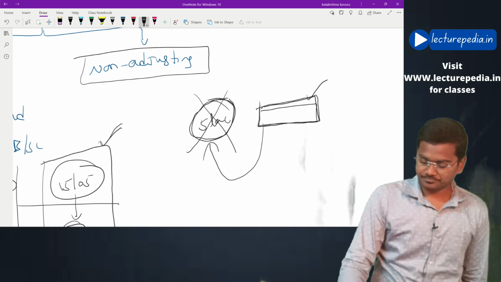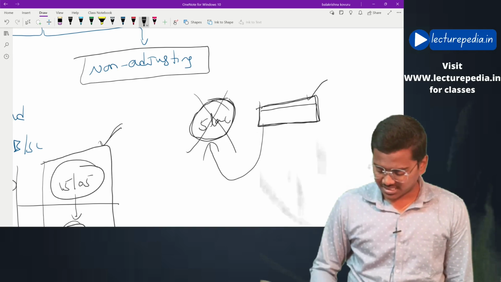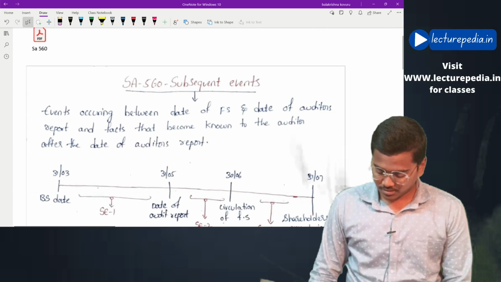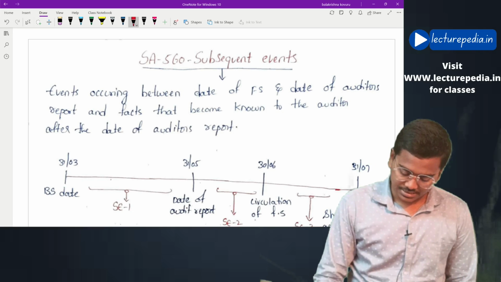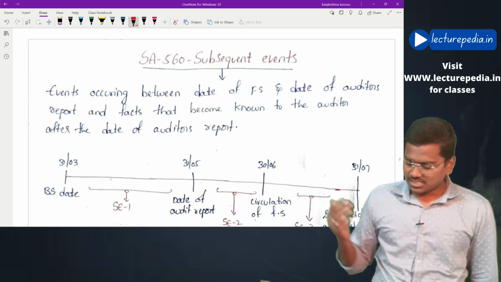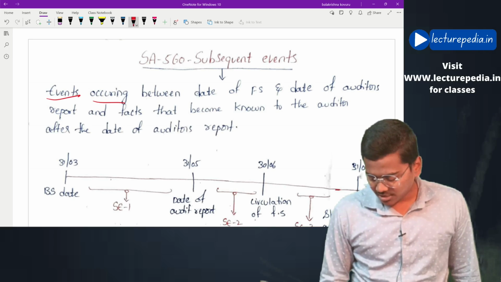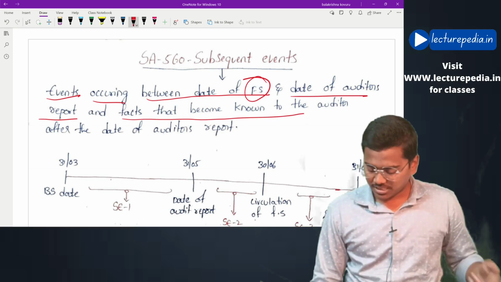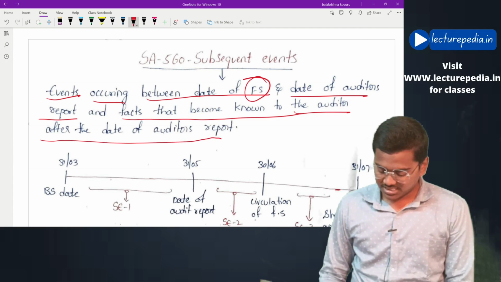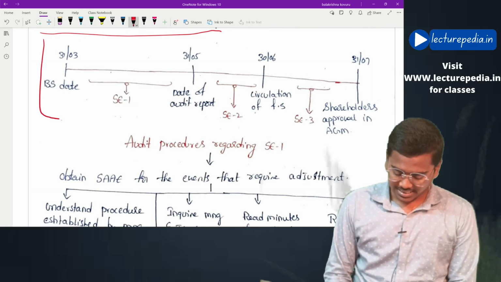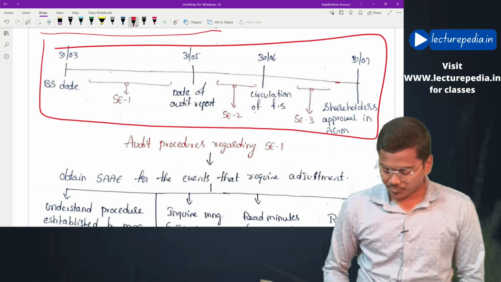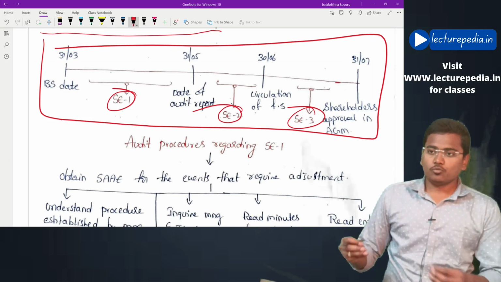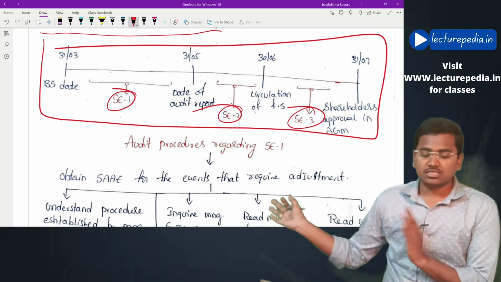So this is clear. This is a small bifurcation regarding subsequent events. Now we'll enter into this standard. First of all, what are subsequent events? Subsequent events are events occurring between date of financial statements and date of auditor's report, and facts that become known to the auditor after the date of auditor's report. Here is a timeline which I have already discussed with you. Subsequent event 1, subsequent event 2, subsequent event 3. Now we will discuss the audit procedures regarding these 3 events.